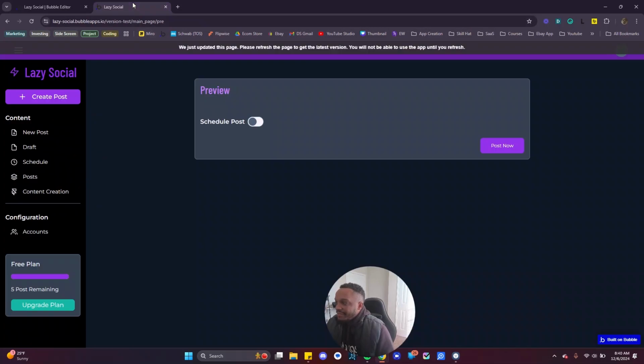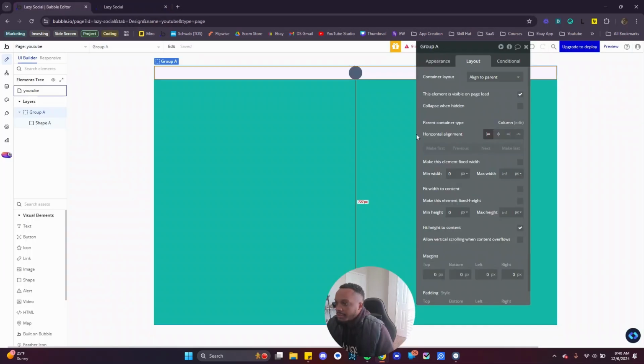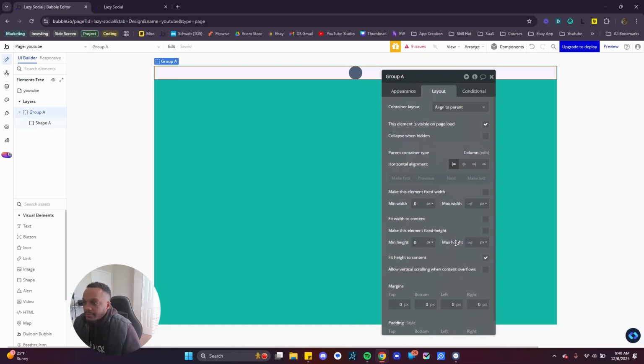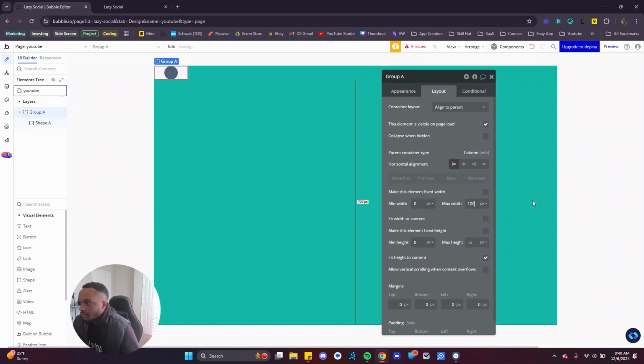And we might not even have that issue with the toggle button because of how small it is. But the way I learned how to build, instead of building first and then going back to responsiveness, is to work on responsiveness in the beginning. So anyway, we keep fit with the height. We're gonna have a max here, right? I think 100, cool. Just for this video, 100 is cool.